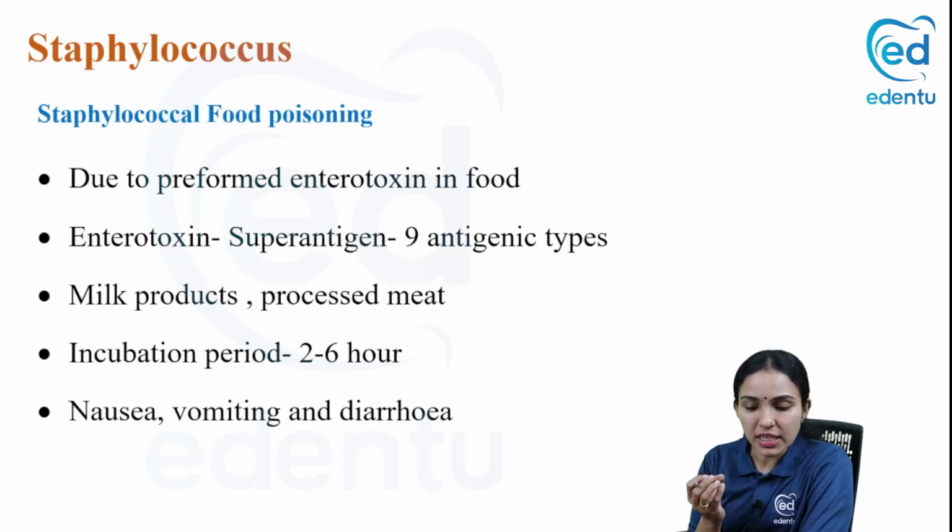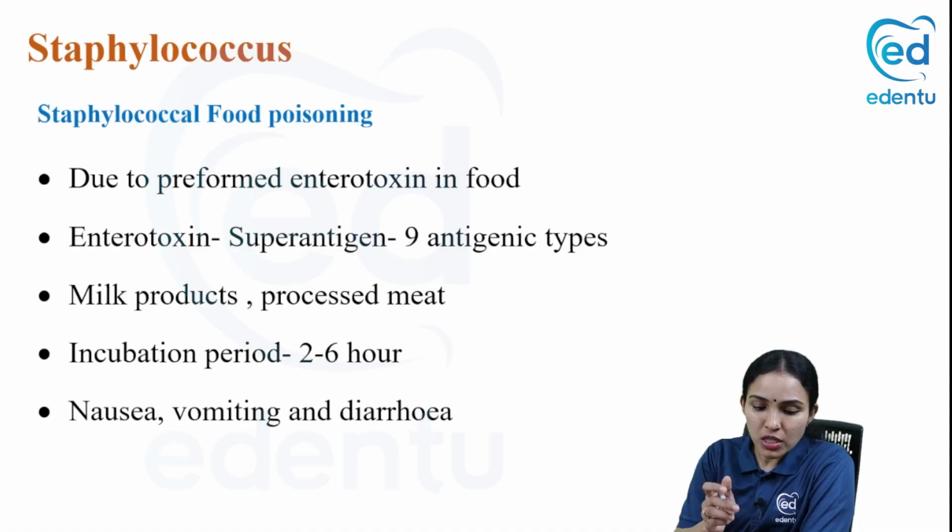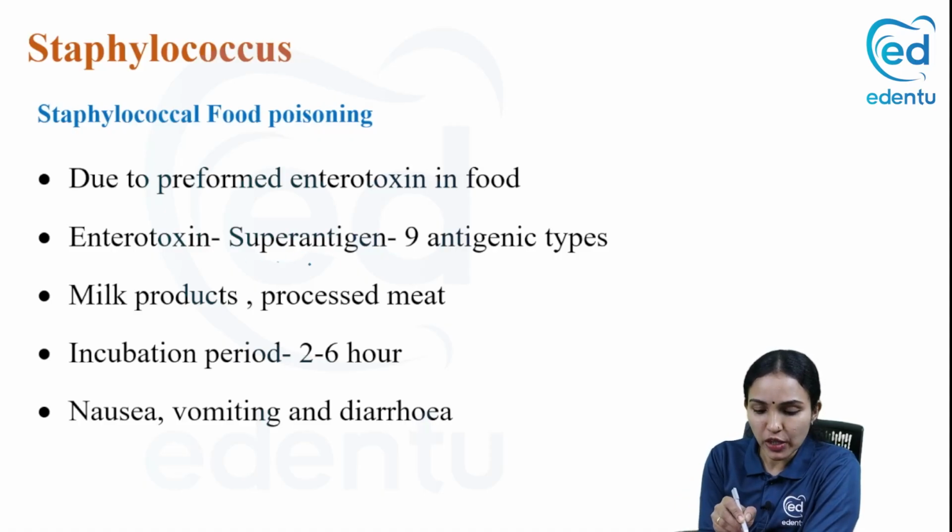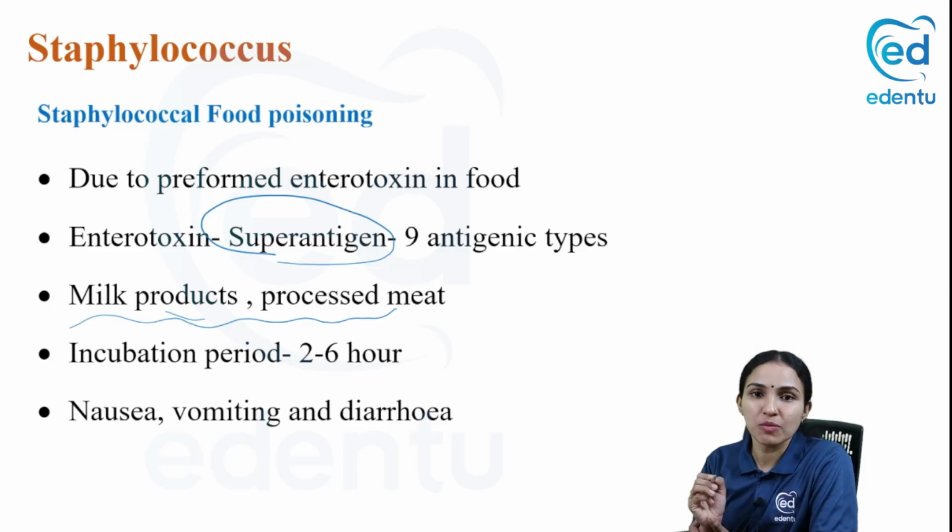Suppose the food is contaminated and contains an enterotoxin produced by staphylococci. It can lead to the symptoms of food poisoning within 2 to 6 hours. So that is staphylococcal food poisoning. You have an enterotoxin produced by staphylococci. It's a super antigen, a very important super antigen. It is usually seen to contaminate milk products and meat products.